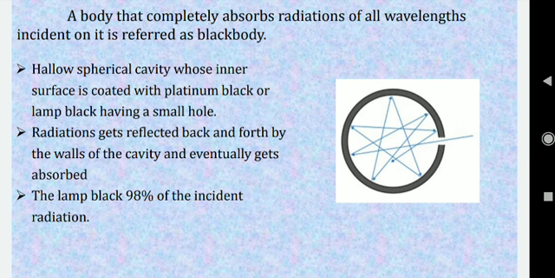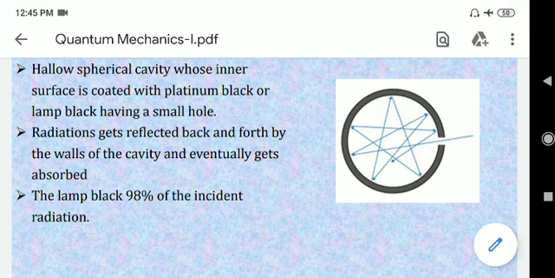There will be interference, and since both radiations have the same frequency, they will form a standing wave pattern. So whenever you are measuring radiations coming out of this cavity, it is actually the standing waves that you are measuring.